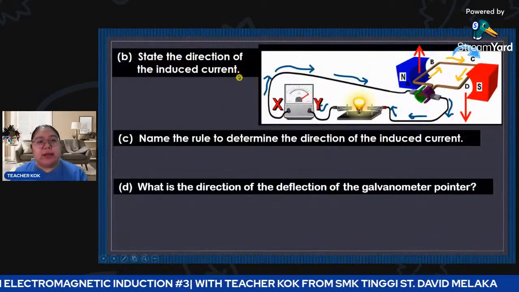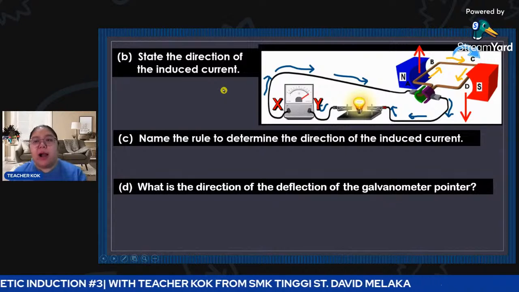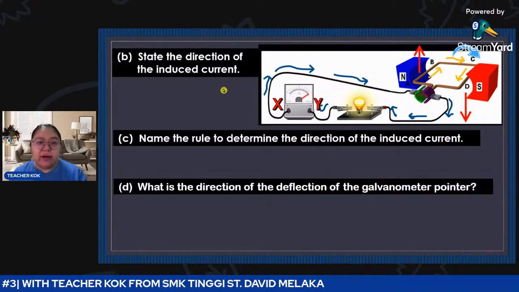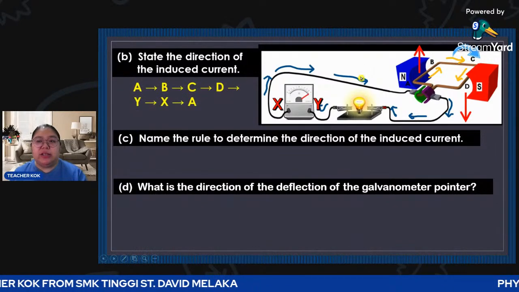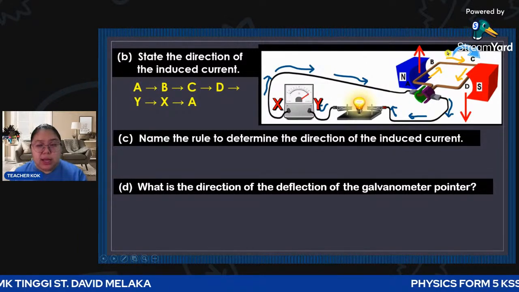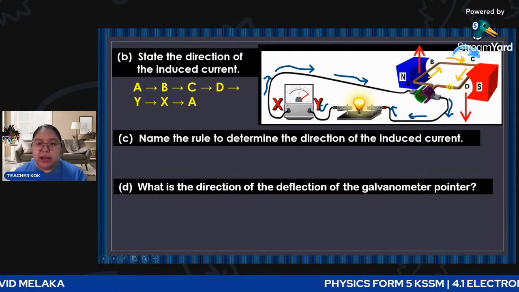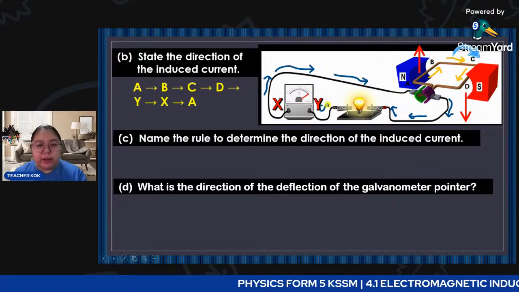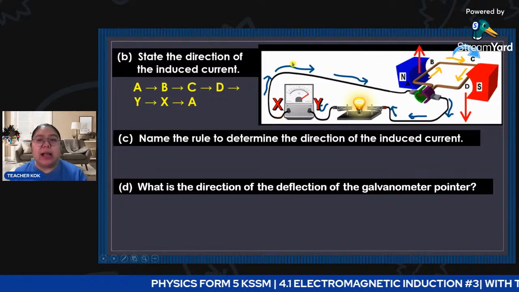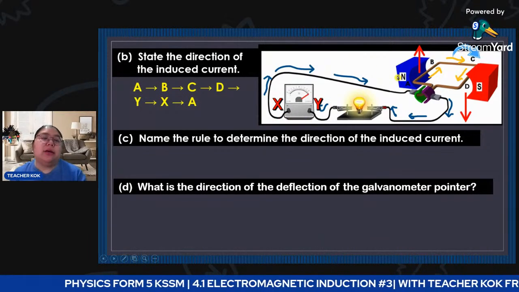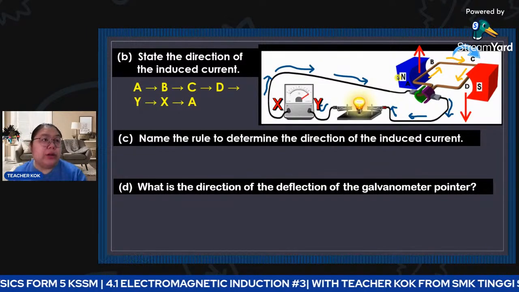Okay, state the direction of the induced current. The direction is from A to B, C to D. Then after D, it goes to Y, then to X, then comes back to A. So this is the direction of how the current flows.